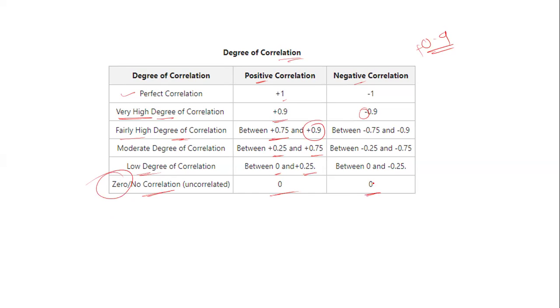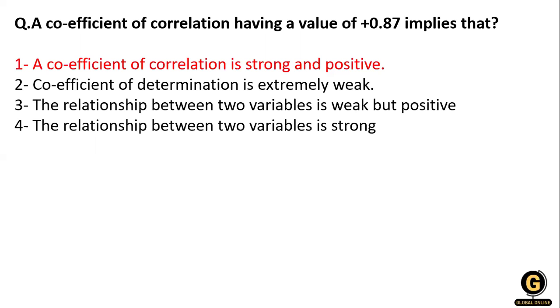This question is asked in many exams. So in this question the value is 0.8, so it is a strong correlation, and the sign is positive, so a positive correlation. So option number 1 is the right answer for this question.